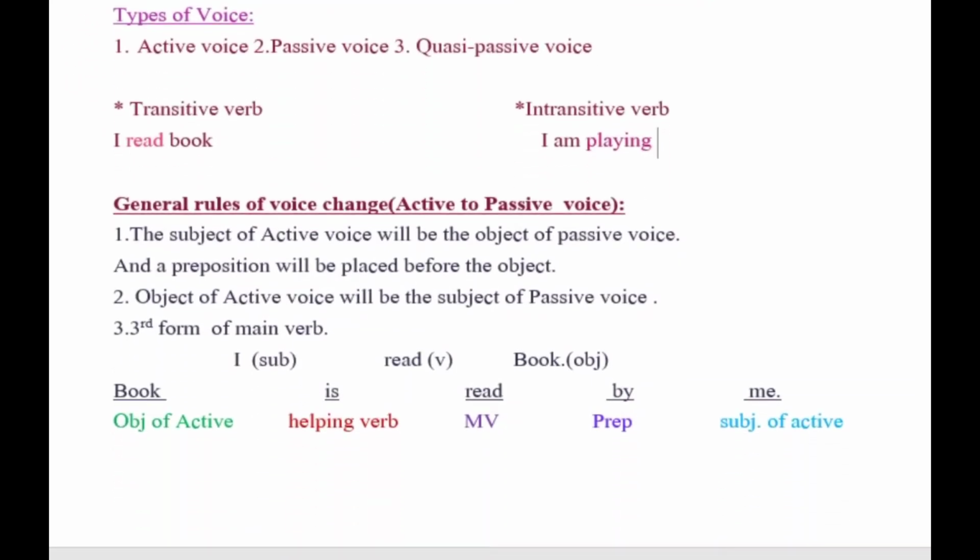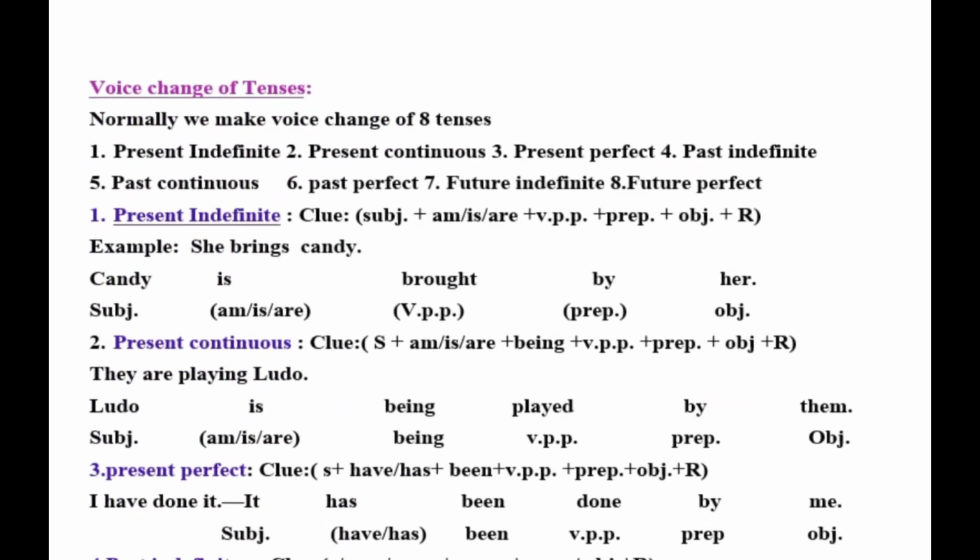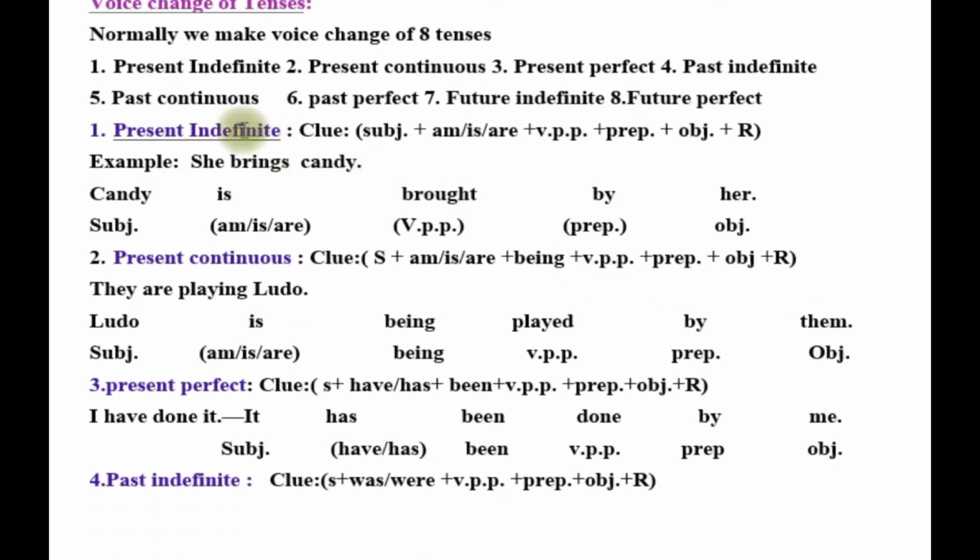So I think you understand well. Next, voice change of tenses. According to tense, how do we do voice change? Normally we take voice change of 8 tenses. Actually there are 12 tenses in English grammar, but of these 8 tenses are eligible to make voice change: present indefinite, present continuous, present perfect, past indefinite or simple past, past continuous, past perfect, future indefinite, future perfect.